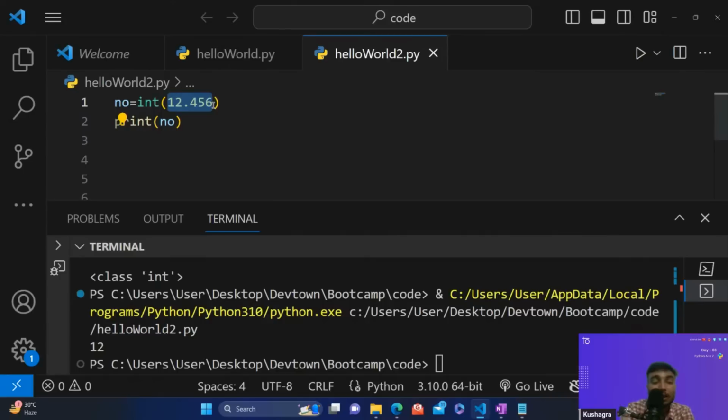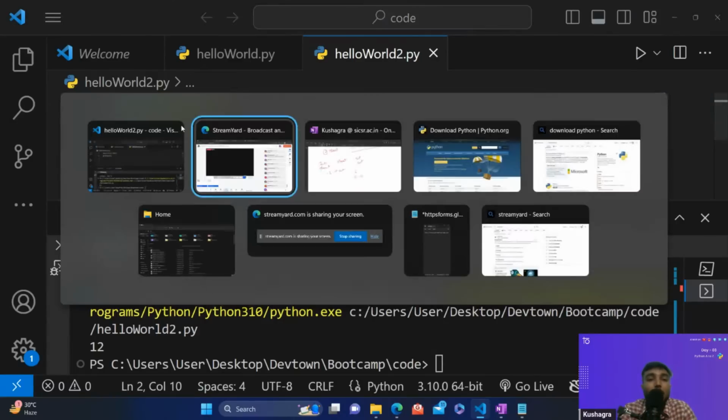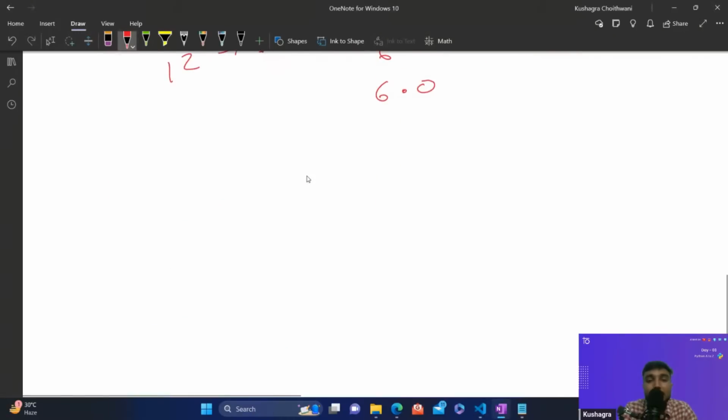If you are passing a floating point value, and if you are having decimal values, that means if you have certain values in the decimal, you would be losing some data. If you are passing the integer value to the floating point value, you will not lose any data. Let me just tell it to you why this is happening.